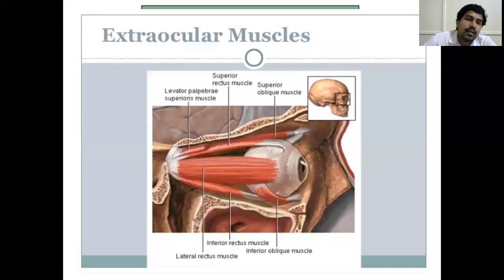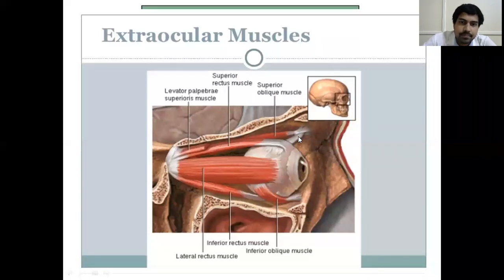Okay, this is the lateral cut section. That was from a top view. So transverse cut section, and this is like a sagittal plane. So a sagittal section, if you take, this is the lateral rectus, this is the superior rectus, and this is the inferior rectus muscle. This is the inferior oblique. You can see it is running in an oblique course, and this is the superior oblique.